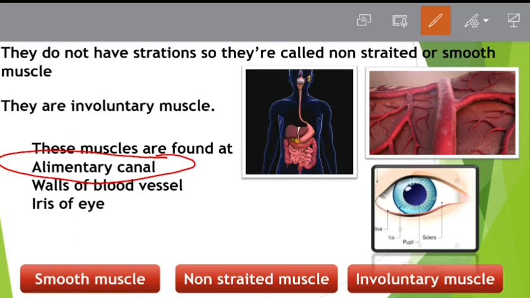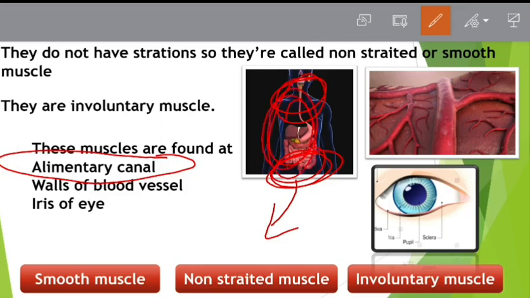Let us talk about the last muscle, which is cardiac muscle. As I told you, cardiac muscle is only found in the heart. You saw that skeletal muscle or striated muscle was found in hands and legs, many different locations. Smooth muscle or non-striated muscle was also found in many different locations like the iris of the eye, stomach, alimentary canal, etc. But cardiac muscle is only present in the heart, only and only in the heart, no different area.